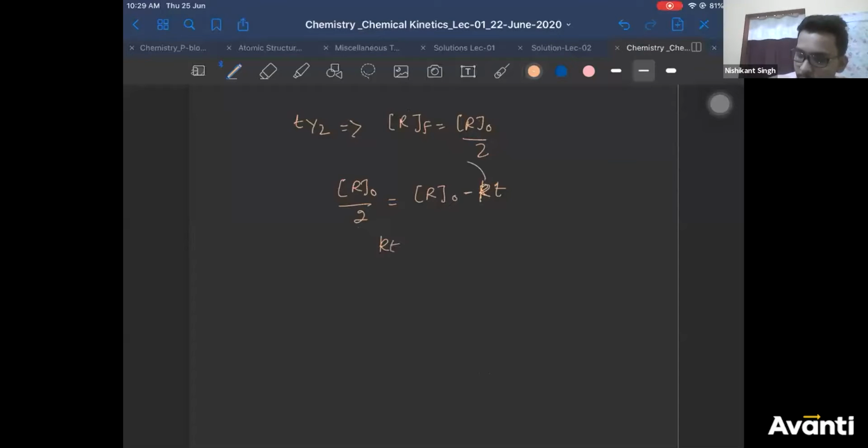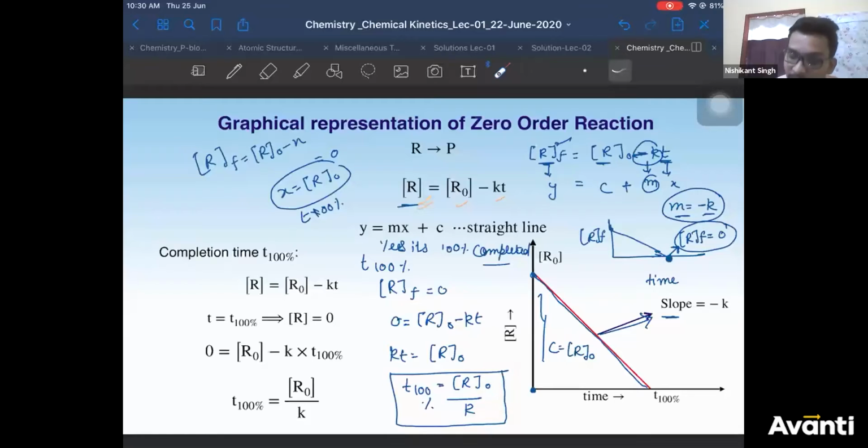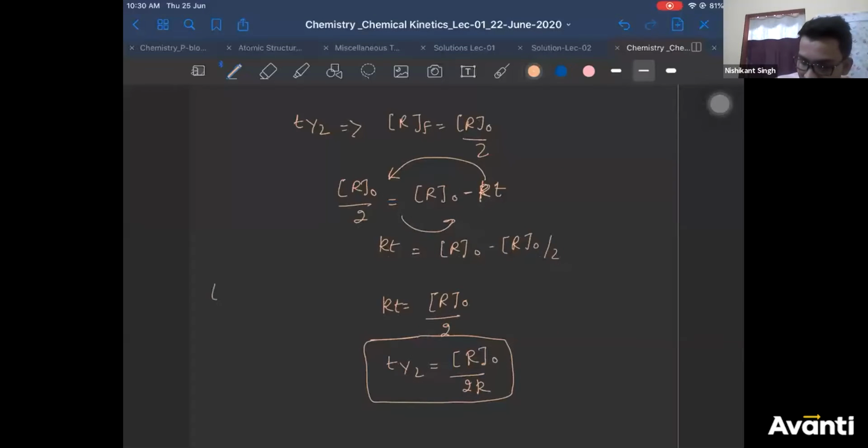Bring KT here and R initial by 2 here. You'll get R initial minus R initial by 2. You'll get KT is equal to R initial by 2. And T half now will be R initial by 2K. Now see carefully. This is R initial by 2K, and 100% is R initial by K. Obviously, your T 100% will be 2 times T 50%.